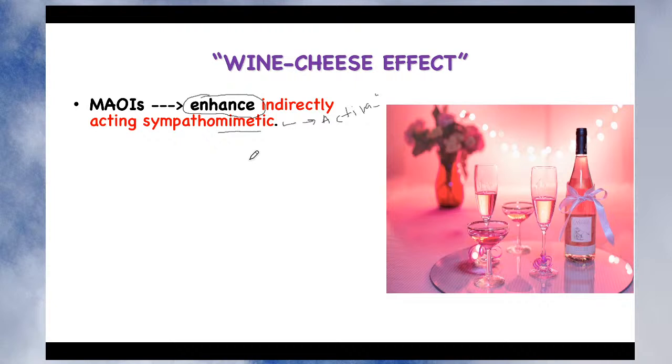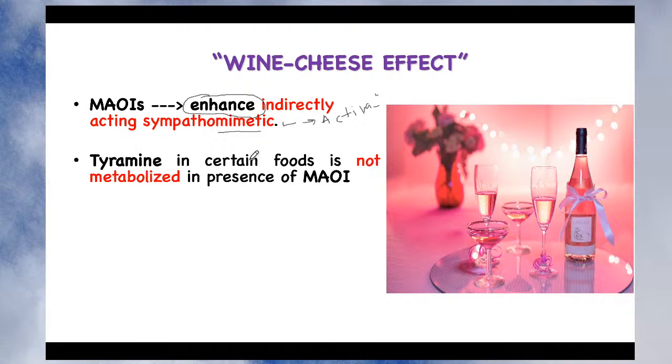Now let's see how it is produced and what is responsible for this. Remember that the main culprit behind the wine cheese reaction is tyramine. All those foods which contain tyramine, for example, it is present in certain kinds of wine, it is present in cheese, and it is also present in liver. Liver of goat or liver of chicken also contains a good amount of tyramine. So what happens when these foods are taken along with monoamine oxidase inhibitors? That is what we need to study today.